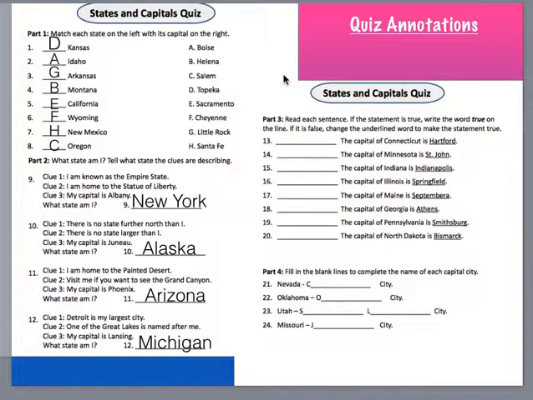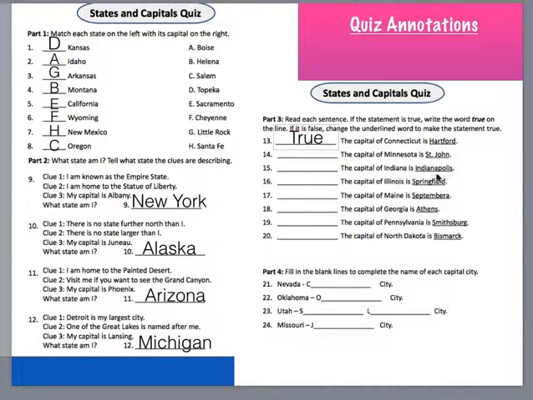The directions for this part are: read each sentence. If the statement is true, write the word true on the line. If it's false, change the underlined word to make the statement true. So, the capital of Connecticut is Hartford. Is that true or false? If it's true, you were supposed to write true. If it was false, you were supposed to change the underlined word. So, do we have true or false?